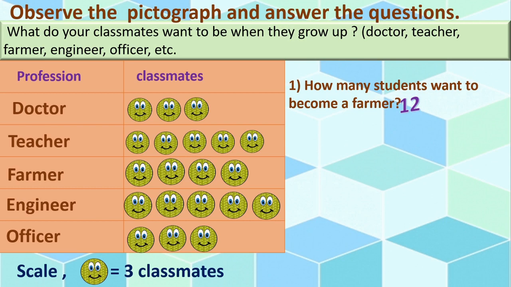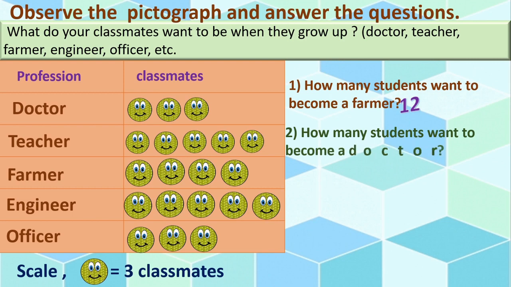12 classmates want to become farmer, right? Next one. How many students want to become a doctor in the future? Yes, only 3 faces are there, means 3 threes are 9 students. Got this, children?